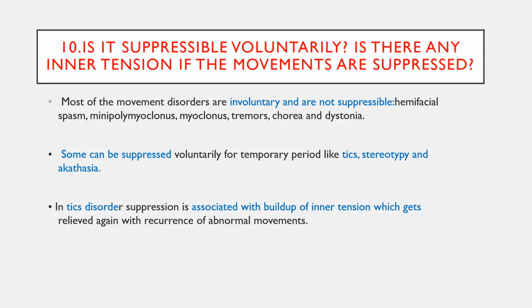So you need to ask whether the movements are voluntarily suppressible or not, whether it is possible to suppress the movement, and whether inner tension will develop or not. Okay. So most of the movement disorders are involuntary, except tics, stereotypy and akathisia. Tic patients will have some amount of voluntary suppressibility, but whenever the patient tries to suppress the movement voluntarily, that leads to an increase in inner tension. Then the patient will start doing the movements. Okay. And stereotypy and akathisia movements can be suppressed for a time. Okay. So differential diagnosis can be made depending on the history of suppressibility and inner tension.